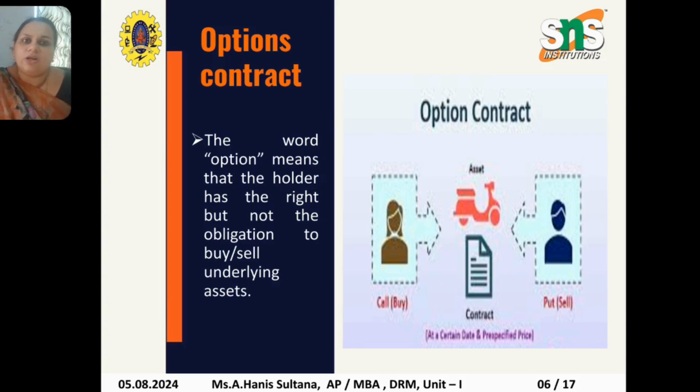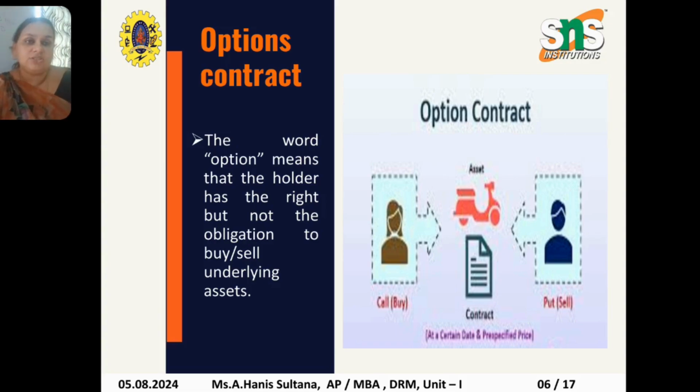And what is the option contract? It means that the holder has the right but not the obligation to buy or sell the underlying asset. It gives you the right, not the contract. If you take forward contracts or future contracts, they definitely have to take place on the specified period mentioned. Here we are also mentioning the contract, but we are not giving you the obligation. We are just giving you the right whether the contract can be executed or not. Only the right has been given.